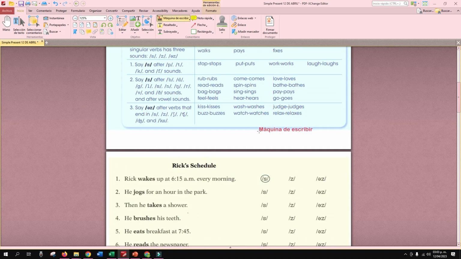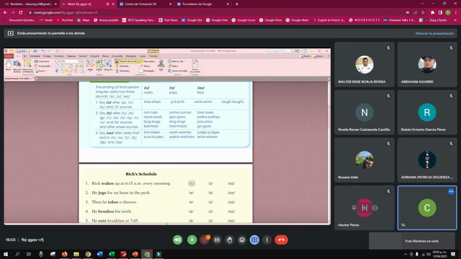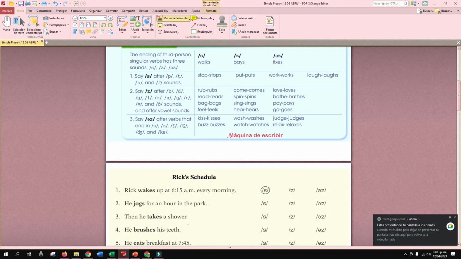Si nos vamos a las reglas, sabemos que wakes. ¿Cuál es el sonido? ¿Vean? So, we're going to pronounce that sound with S. Wakes, right? So, we have here wakes.